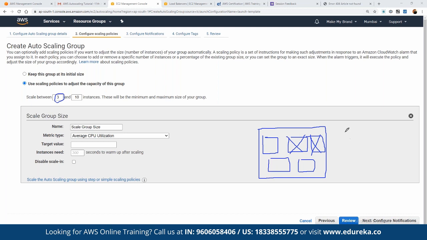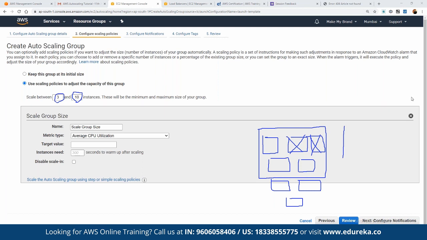And maximum, when you define it as 10, that means if there are 4 servers, 5 servers, 10 servers, at max it is going to contain only 10 servers. So if an 11th server is launched here, then it is going to simply terminate that 11th server to maintain the maximum number at 10. Although we want to maintain the performance, we don't want to increase our billing as well. We have a budget of only 10 instances at max, correct? That's why we have defined the entire limit that we see.